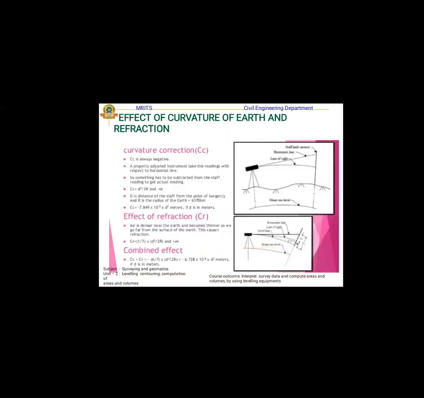Rise and fall method is also there. Effect of curvature of earth and reflections, we will give for the CC. Curvature correction is always negative. The property of adjustment of the instrument for the reading with respect to the horizontal line, so something has to be subtracted from all the readings to get the actual reading. CC equal to D square by 2R, negative. D is the distance of the staff reading from the point of the tangent, R the radius of curvature.